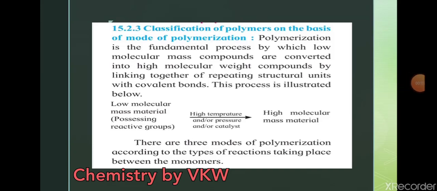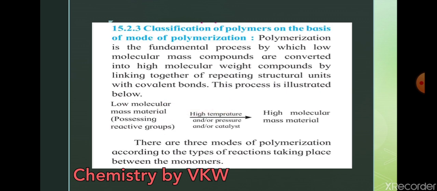Now we move on to the classification of polymers on the basis of mode of polymerization. Polymerization is the fundamental process by which low molecular mass compounds are converted into high molecular weight compounds by linking together of repeating structural units with covalent bond. This process is given in the following reaction.